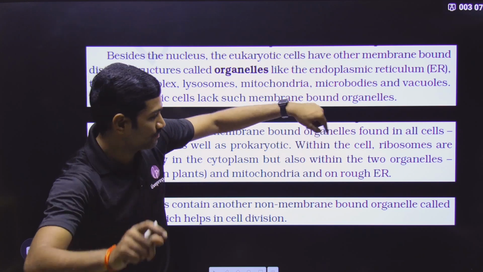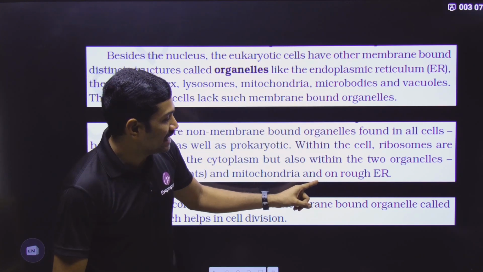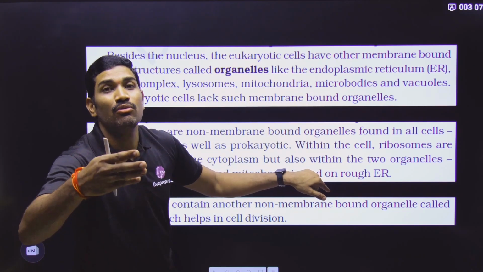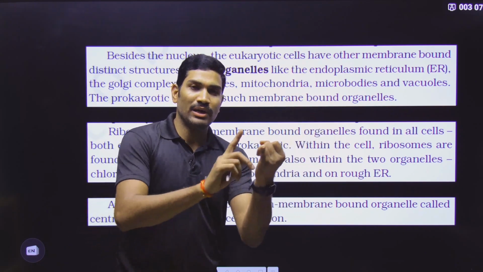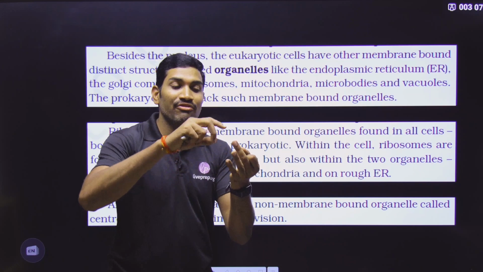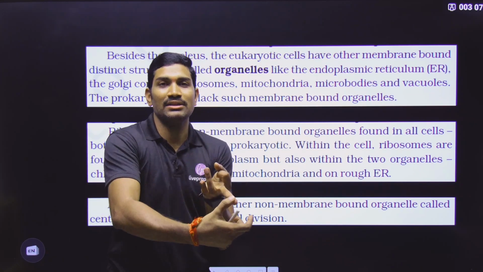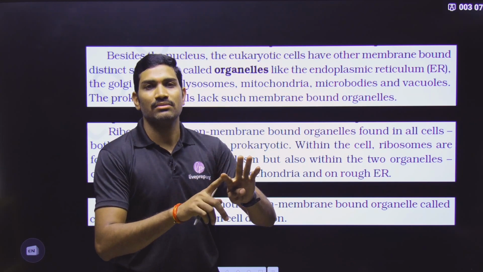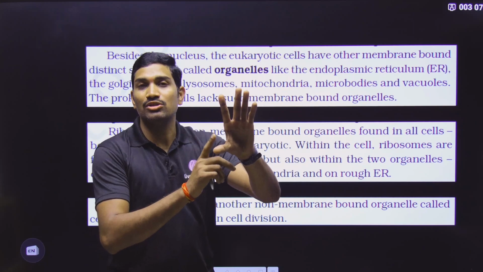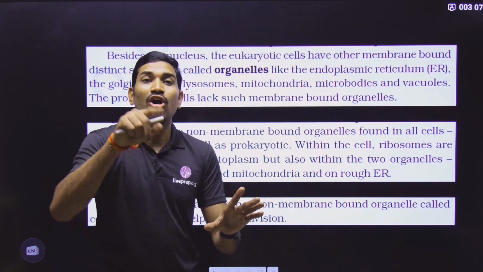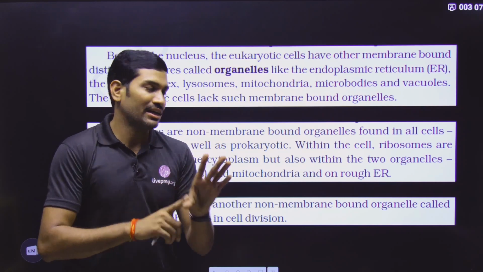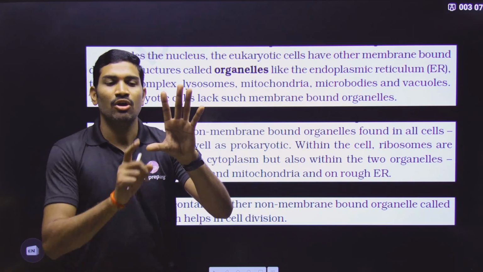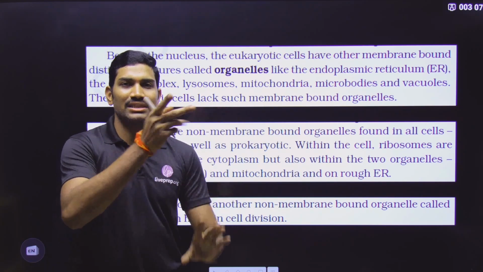Underline the word within. And now they are saying separately: on. On means above. Where? On rough endoplasmic reticulum. And next one, within mitochondria, within chloroplast, and then in cytoplasm. Not only this, we have added one more also: on the outer membrane of nucleus. That also you need to add here. So in this way, there are a total of 5 locations. On the outer membrane of nucleus, you just add in NCERT.